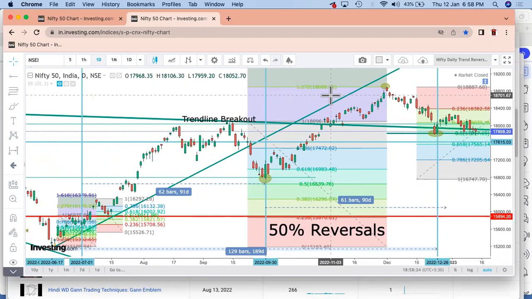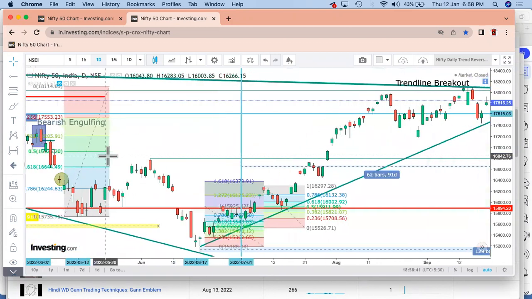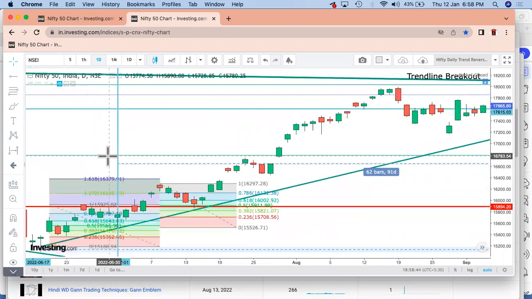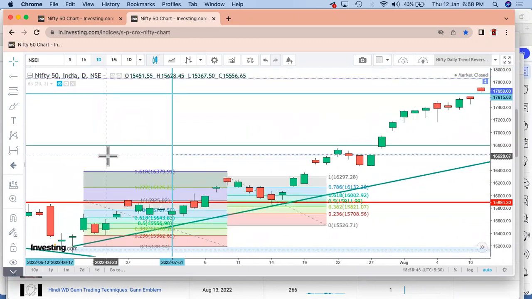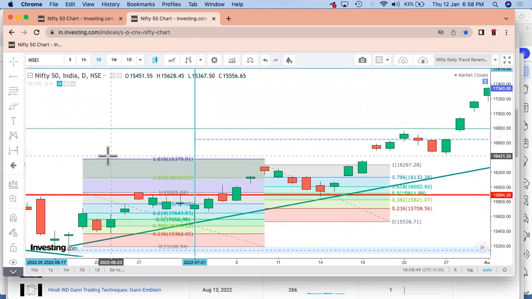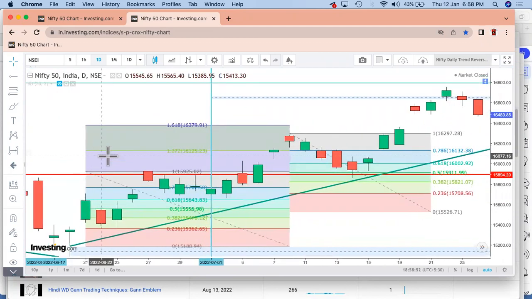Now, what basically happens is, yes, there are 50% reversals which have been happening in the market, right? So if you look at the smaller time frame, yes, you'll find those 50% reversals also. It is not that you'll get them only in the bigger time frames. So let's say, for example, you know that this is the first cycle which has been formed. Say, assuming we'll just talk about this part, right? So if I start from this low, which is somewhere around 17th of July.